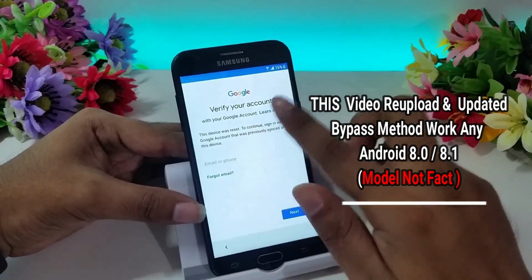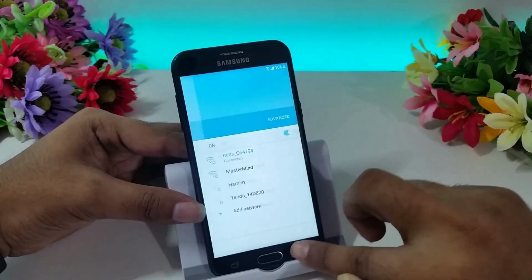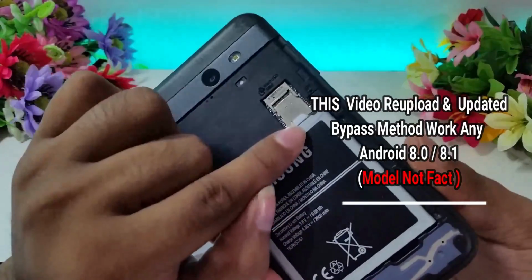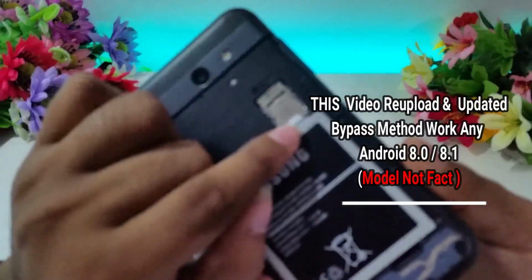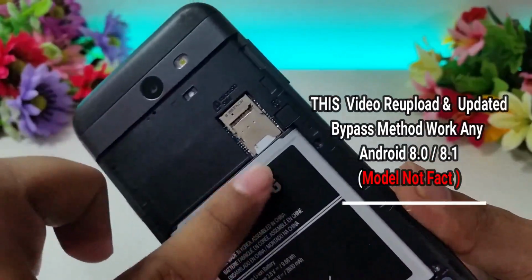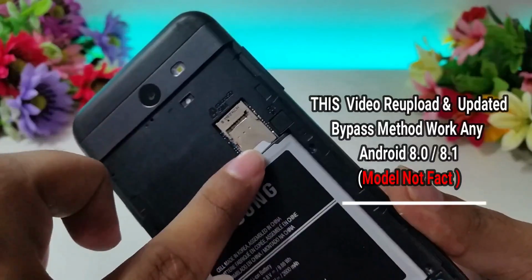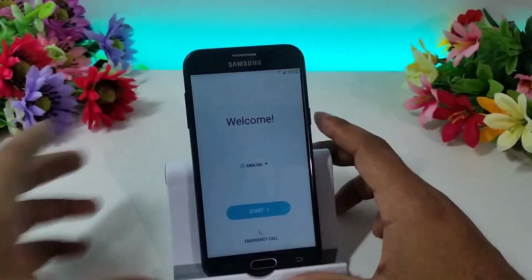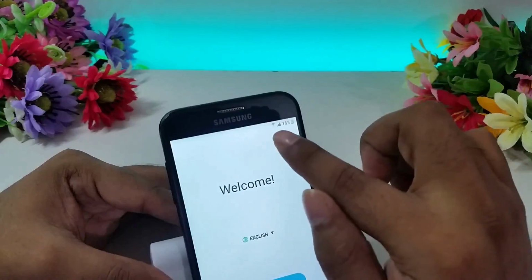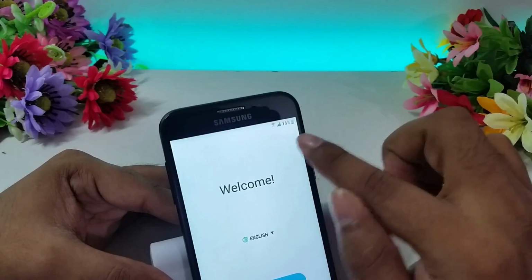Now then go to back setting. First of all, you need to insert a SIM card, whichever SIM card number you know. So this is my other SIM card, which I already connected. Then the network comes. Also I will connect it to Wi-Fi.